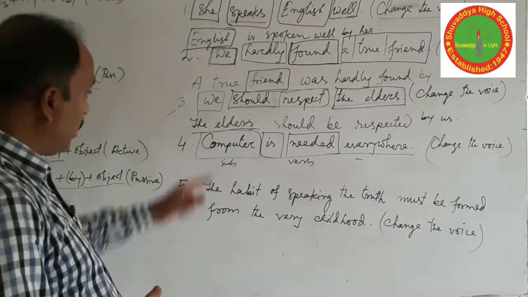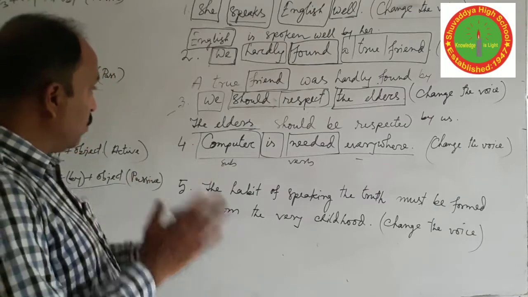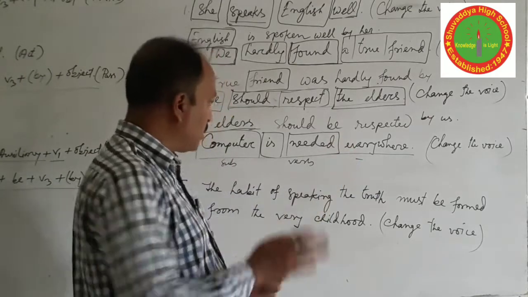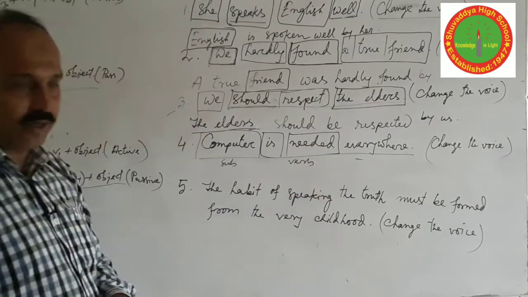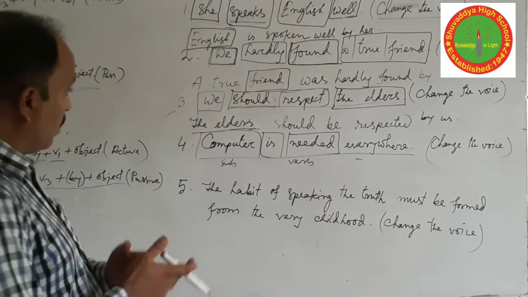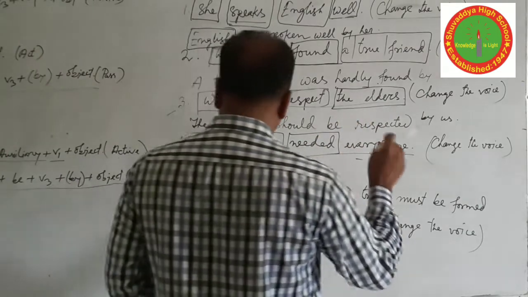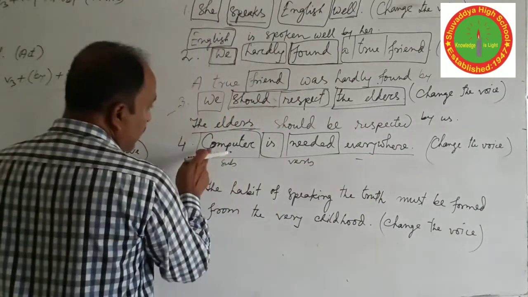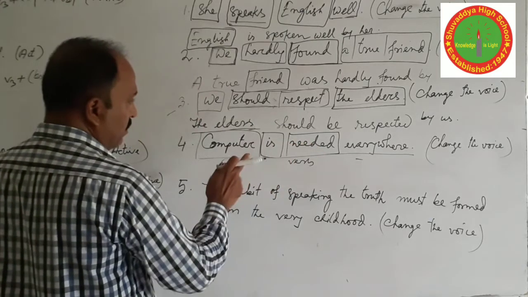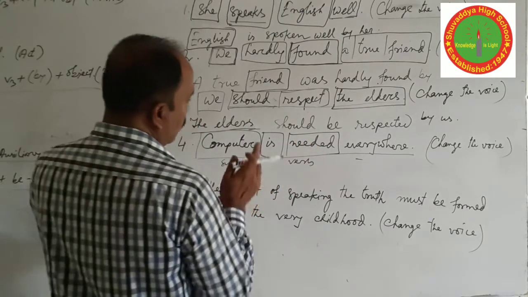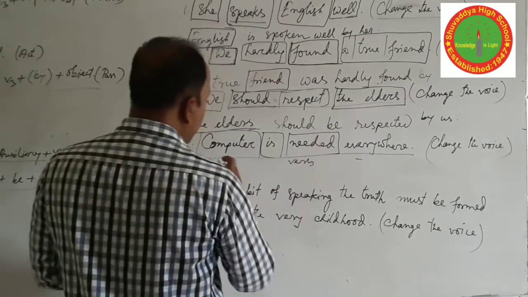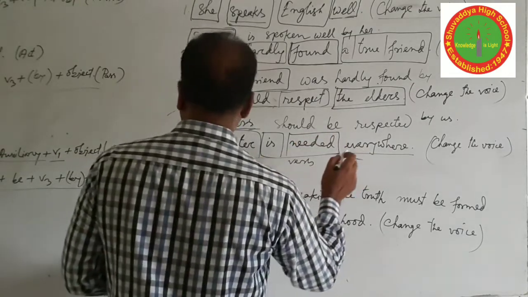What will you do then? You have to use the object according to the meaning of the sentence or situation of the sentence or condition of the sentence. Okay. So you have to use or take the object. So first duty, is the sentence active or passive? How can you know the sentence is active or passive?